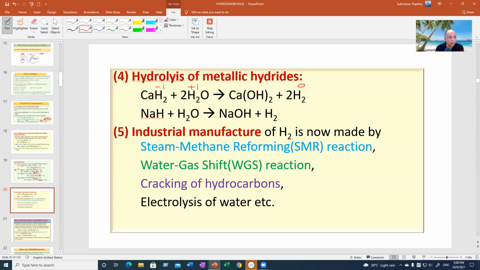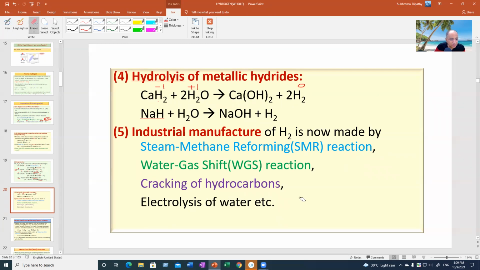Same thing happens here, sodium hydride giving you hydrogen. Now, what is important is how we get hydrogen on a large scale basis, that is, the industrial manufacture of hydrogen. That is done by many methods. One is the SMR reaction, that is steam methane reforming reaction. The other one is called the water gas shift reaction, the WGS reaction.